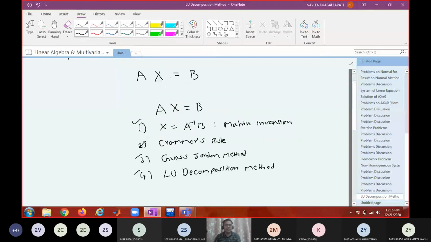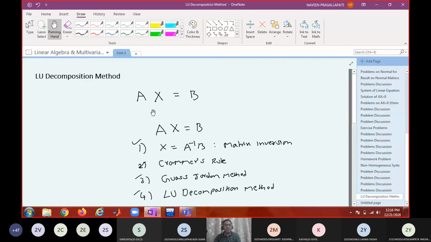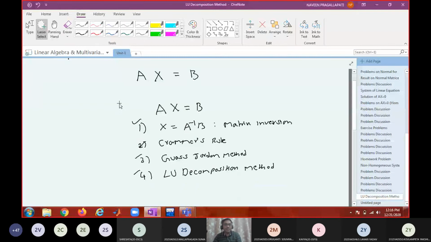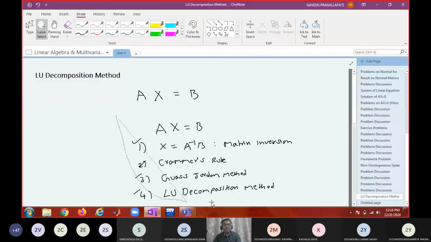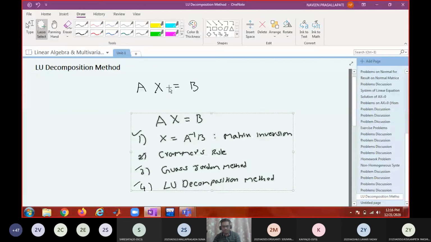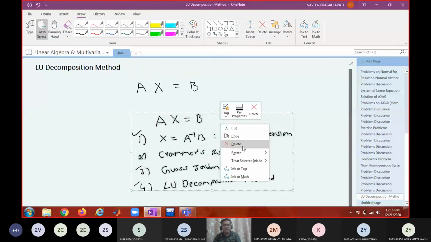So in all these three cases, you have seen that the system is having a unique solution. That means A is going to be a non-singular matrix. Same assumption is going to be made for this case also, LU decomposition method. So I'm going to consider A as a non-singular matrix. When A is a non-singular matrix, rank of the coefficient matrix as well as rank of the augmented matrix will be equal and equal to n, which is the number of variables. So it is going to have a unique solution. So Gauss-Jordan method is also applicable. LU decomposition method is also applicable to the system where it is having a unique solution.